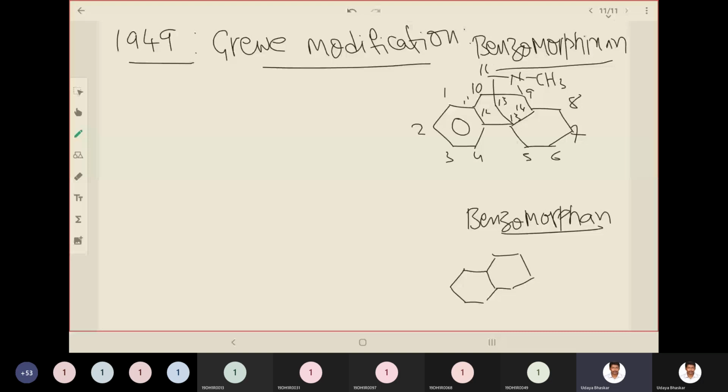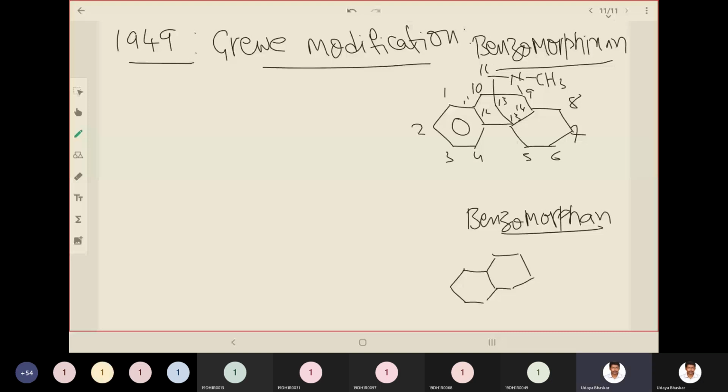Okay, so the numbering starts from this ring: 1, then goes to 2, 3, 4, 5.